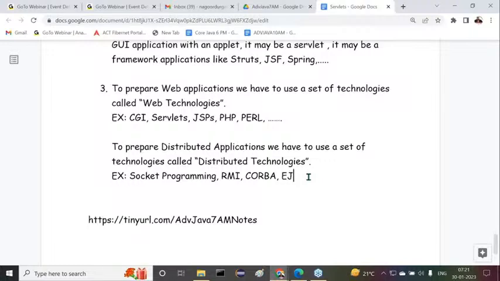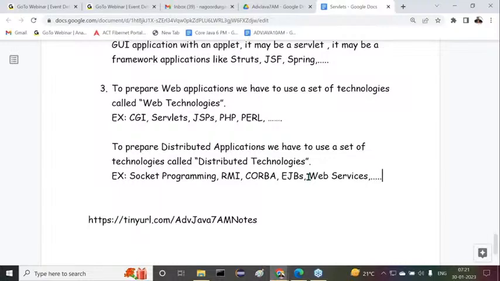Next one, EJBs, Enterprise Java Beans. Apart from EJBs, next we can understand web services, another pure distributed technology, and so on.